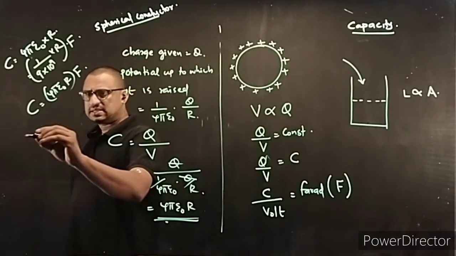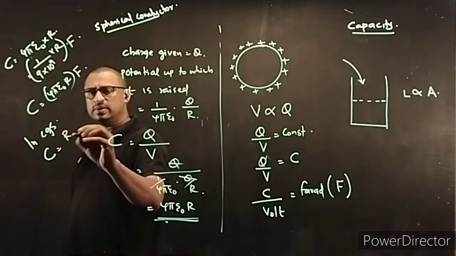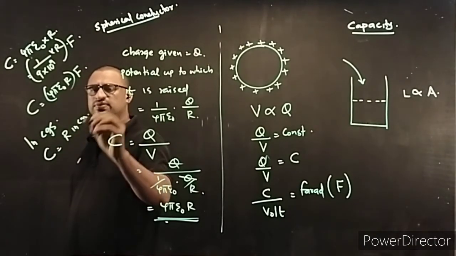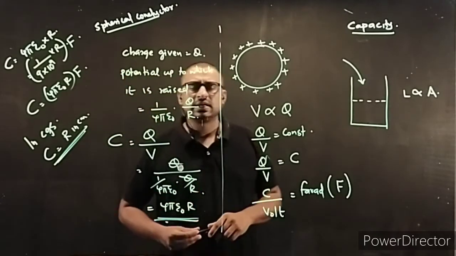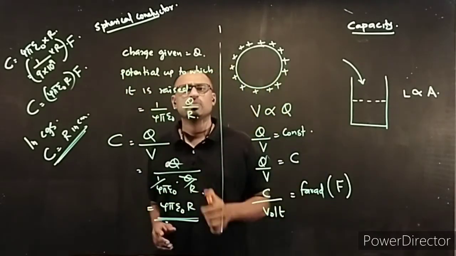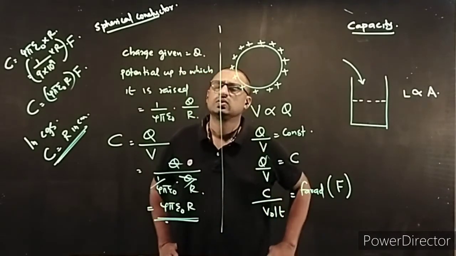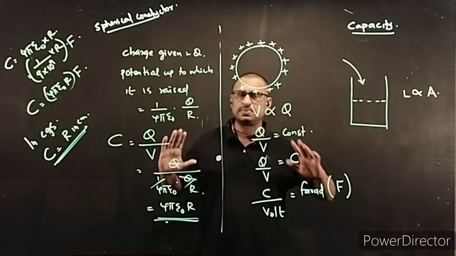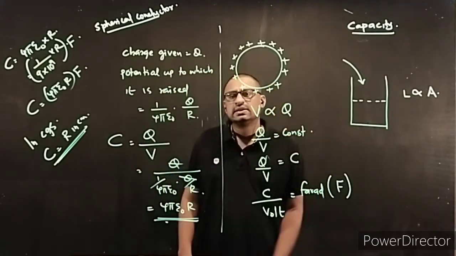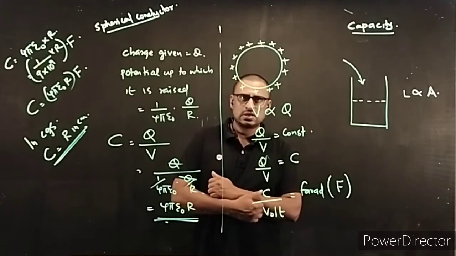Now in CGS, the capacity value will be equal to the radius in centimeter itself. So in CGS unit, the capacity value will be numerically equal to the value of the radius itself. Okay, so this is what the capacity is, capacity or capacitance, which is actually the measure of the ability of the conductor to store charges.